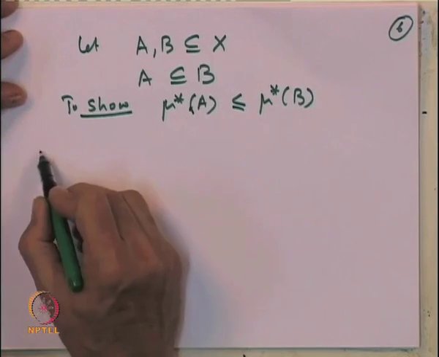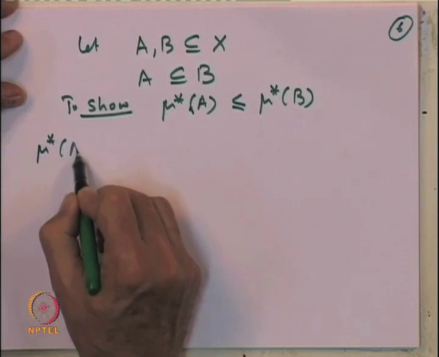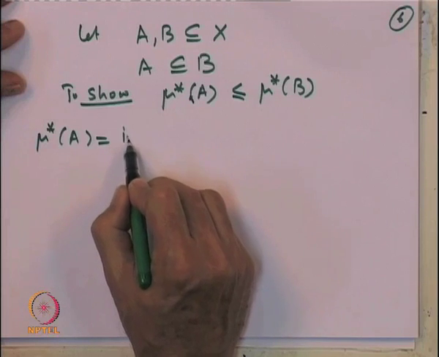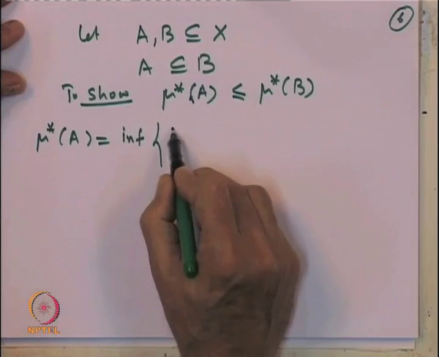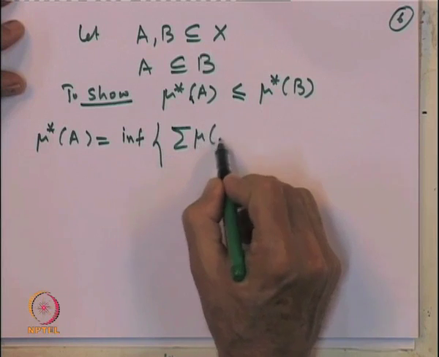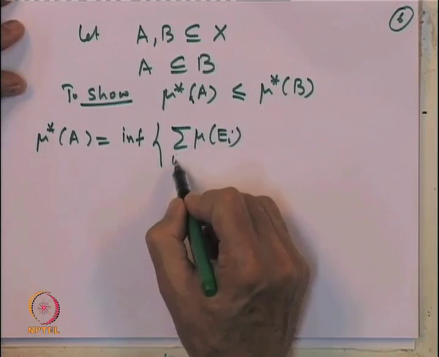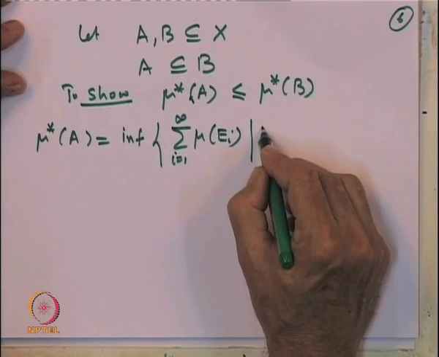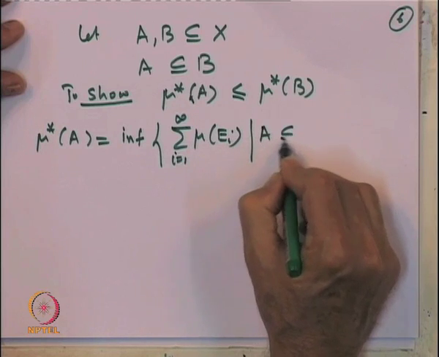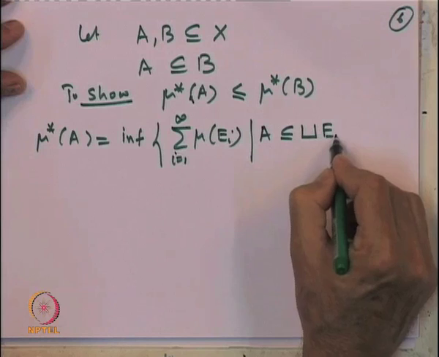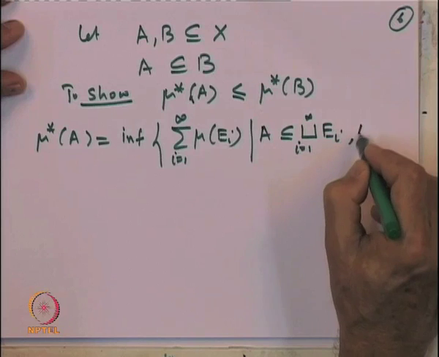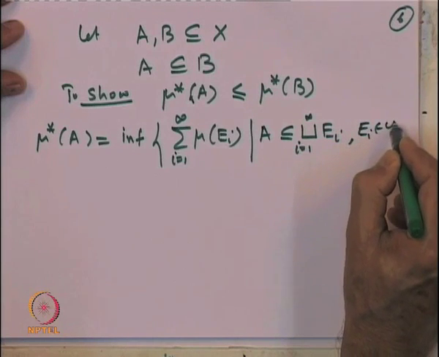What is mu star of A? By our definition, it is the infimum of the sum over i from 1 to infinity of mu of E i, where A is contained in the disjoint union of the E i's, and of course, the E i's belong to the algebra.